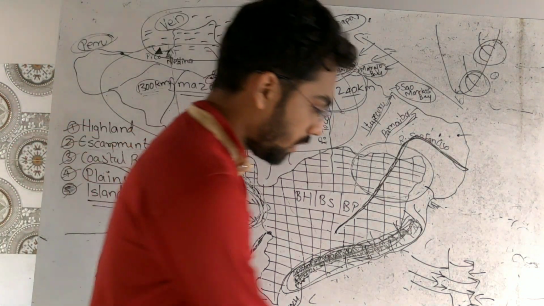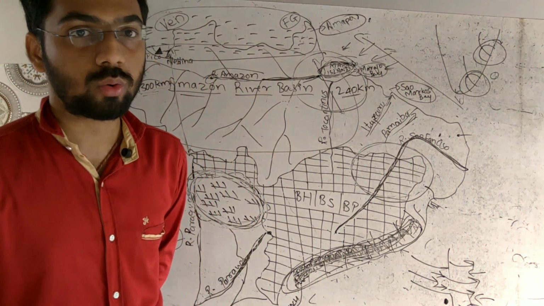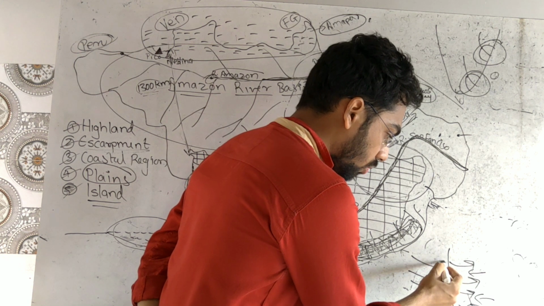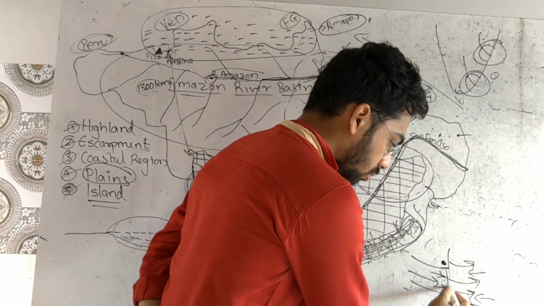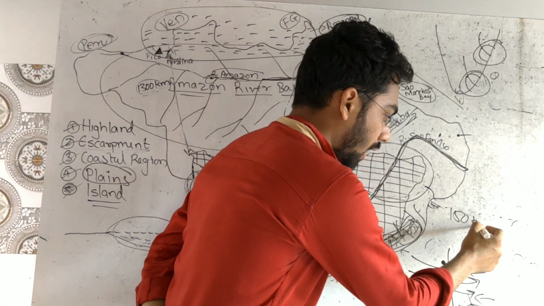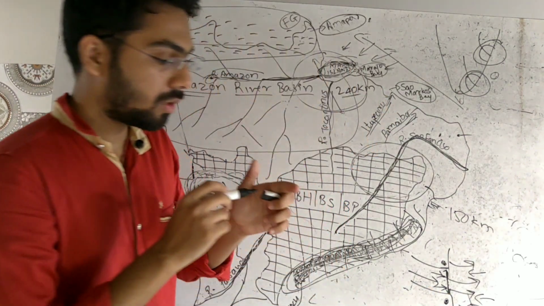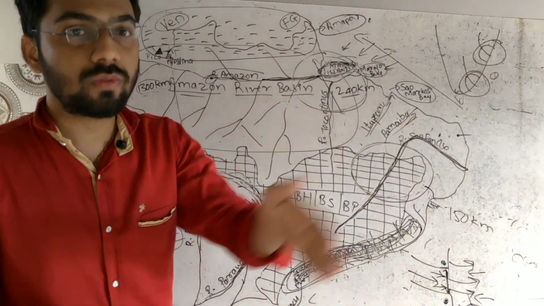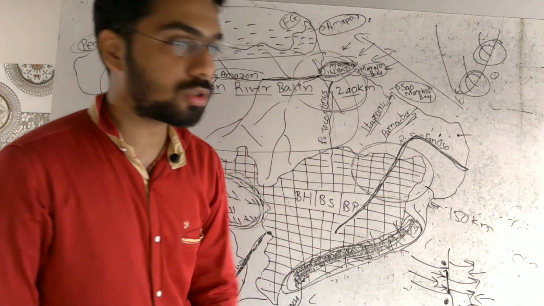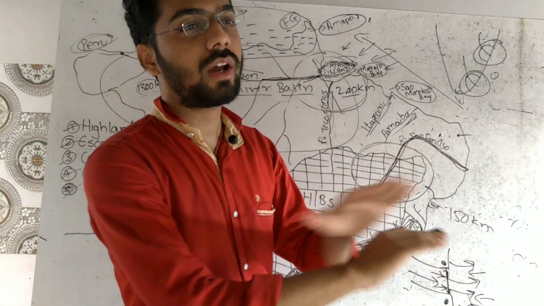If we are standing in this area of Brazil towards the mouth, on this shore, then the opposite shore will be 150 kilometers away. So the distance between these two shores is 150 kilometers. What we can realize is that the huge sediment is generally getting washed off and getting settled.